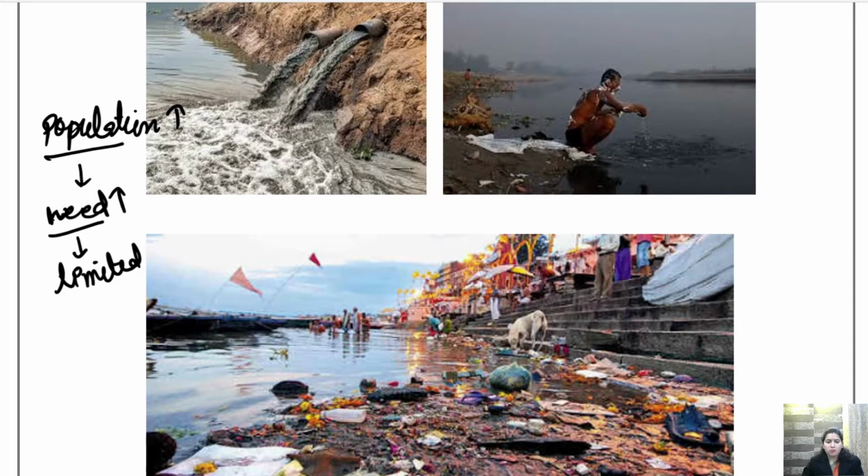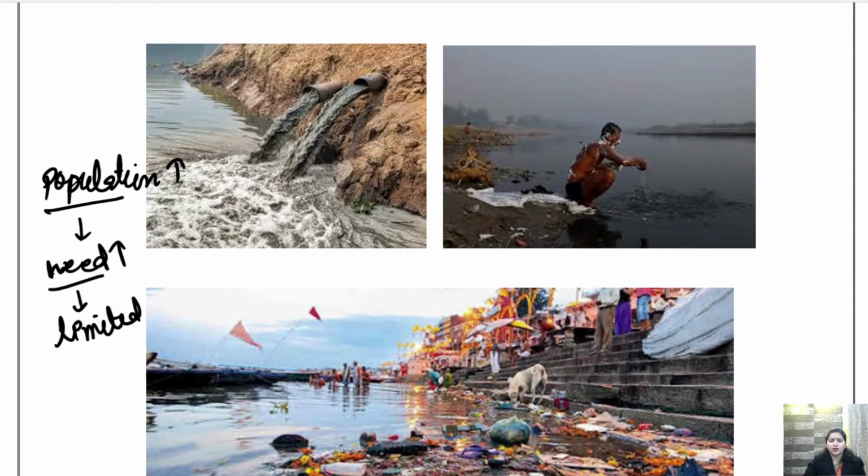So as you can see in figure 1 children, ये गंदा पानी देख रहे हो, it is released from the industry. It is sewage which is released from the industry, and these industry people dump it in the water. क्या करते हैं, इनका जो आउटलेट होता है वो पानी में होता है, और ये पानी में जाके पानी को गंदा करते हैं. Here this man is taking a bath, he is washing clothes, and he is doing all his activities here itself. तो इससे क्या हो रहा है, पानी गंदा हो रहा है.